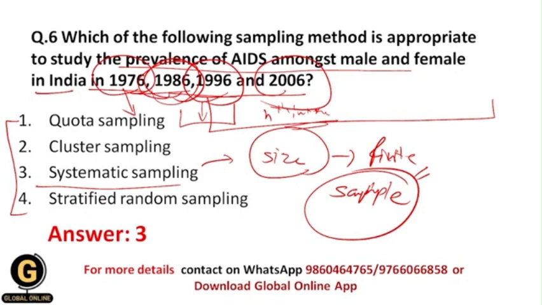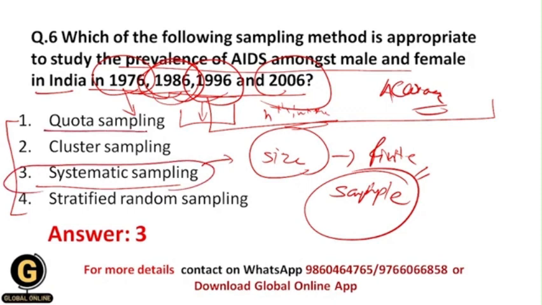That's why he will be able to target each and every year and each and every gender, so the study will be more accurate, because he is addressing most of the accurate sample. This sampling technique also saves the time of the researcher.